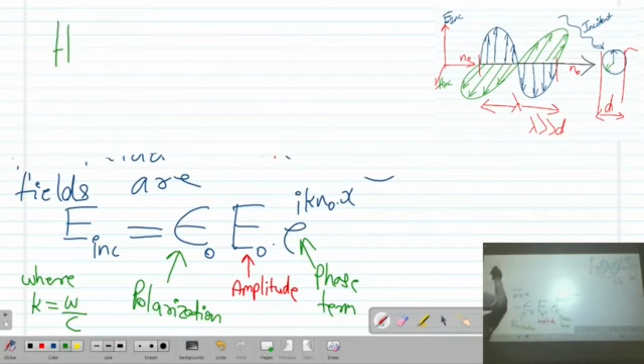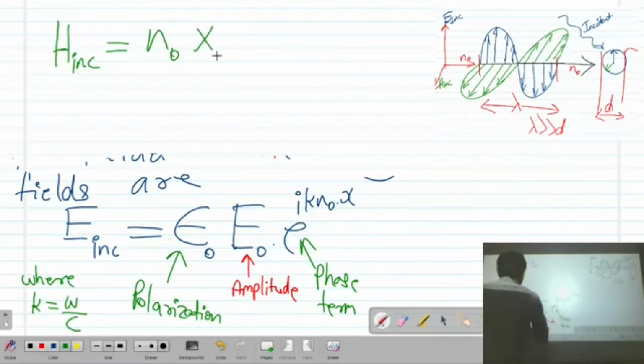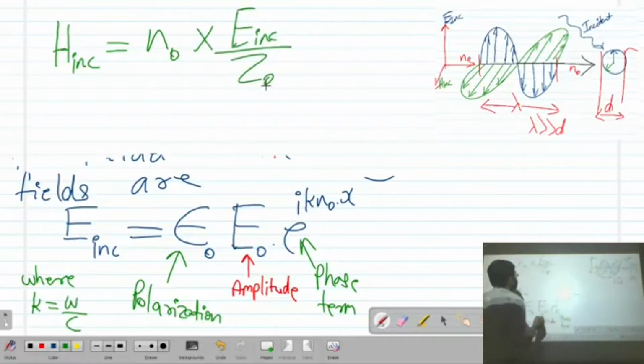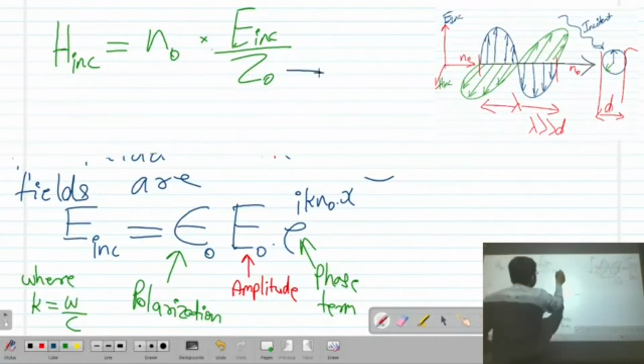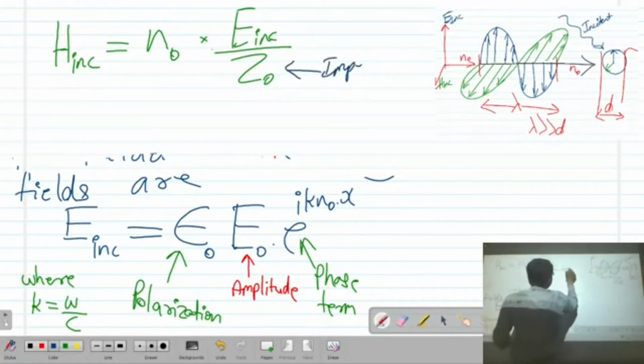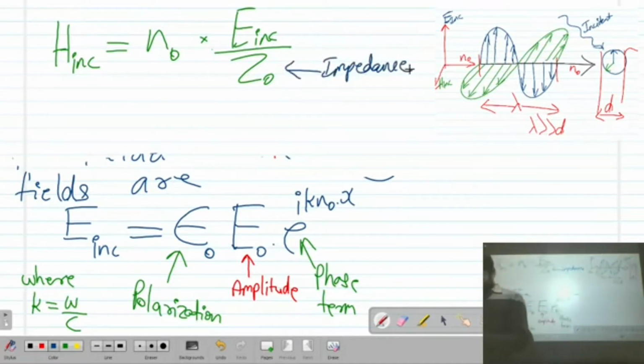H incident equals n0 cross E incident by Z0, where Z0 is the impedance.